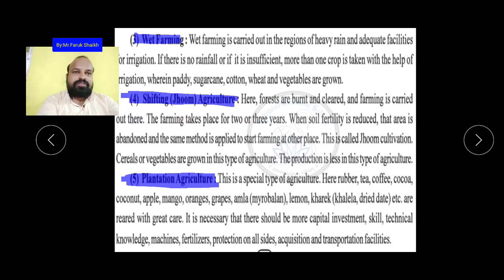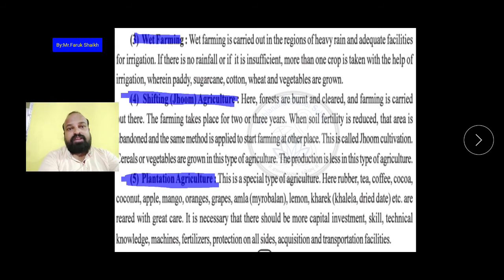Let us see first the wheat farming. So wheat farming is carried out in the region of heavy rain and adequate facilities of irrigation. Heavy rain, where there is a lot of rain, but the facility of irrigation is very less. So in this type of region that wheat farming is carried out, if there is no rainfall or if it is insufficient, more than one crop is taken with the help of irrigation, where paddy, sugarcane, cotton, wheat and vegetables are grown.